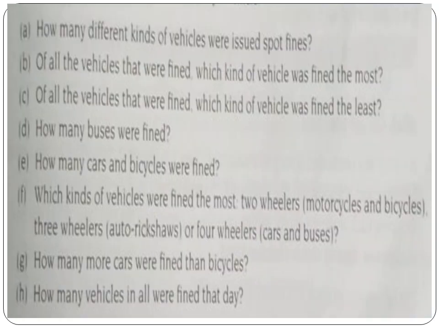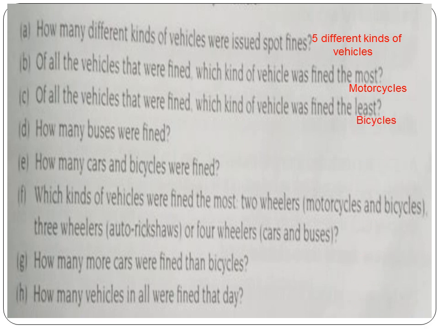First question, how many different kinds of vehicles were issued spot fines? Yeah, it is 5 kinds of vehicles. What are they? Buses, auto rickshaws, cars, motorcycles and bicycles. Next, of all the vehicles that were fined, which kind of vehicle was fined the most? Yeah, it is motorcycles. How many? 1, 2, 3, 4, 5, 6, 7 are there. So it is motorcycle.